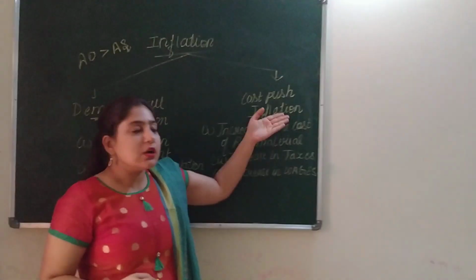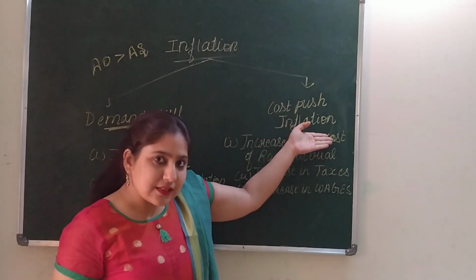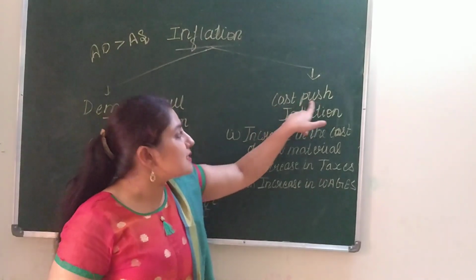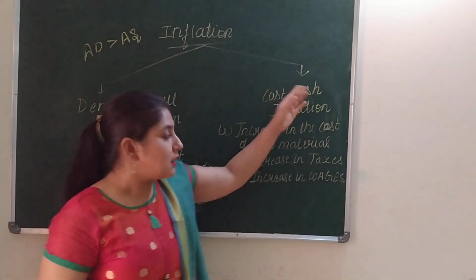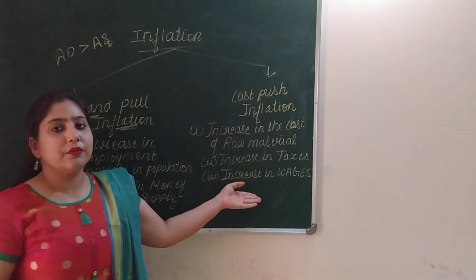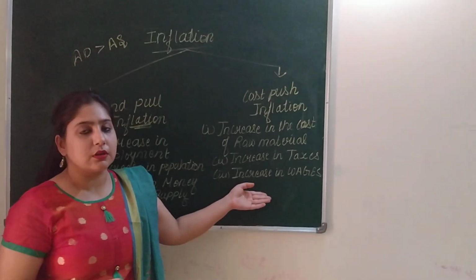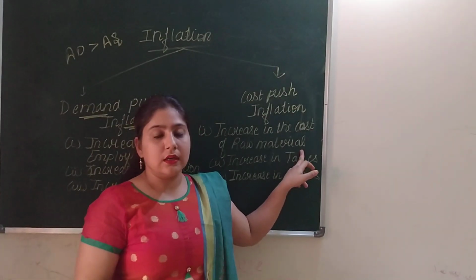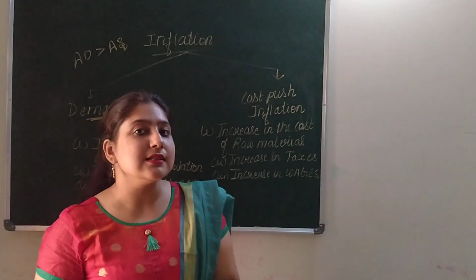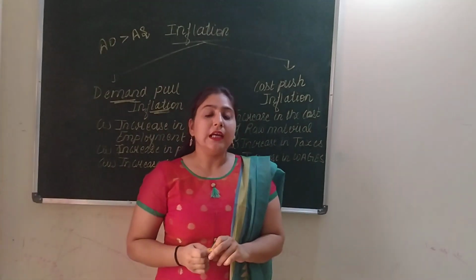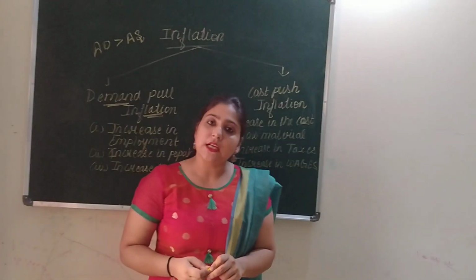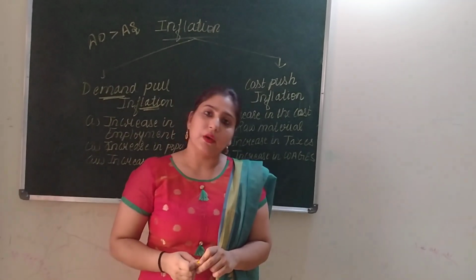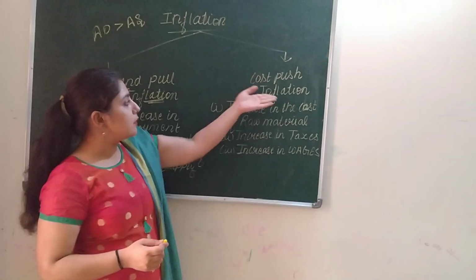Now next is cost push inflation, which says inflation occurs due to an increase in the cost of production. There are various factors which lead to an increase in the cost of production. First is increase in the cost of raw material. When there is an increase in the cost of raw material, it will lead to an increase in the cost of production. When the cost of production rises, the price of goods and services will also increase, and it will lead to cost push inflation.